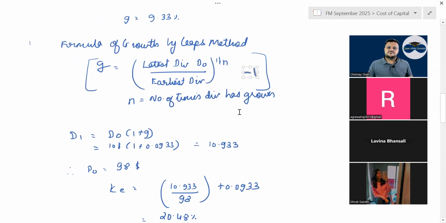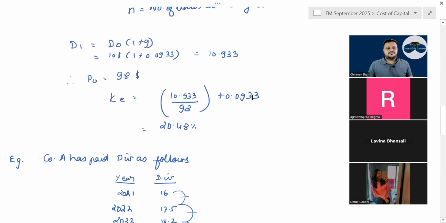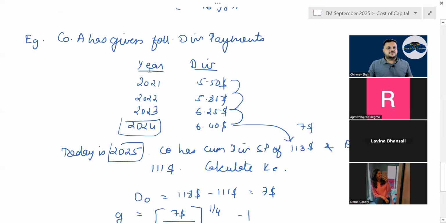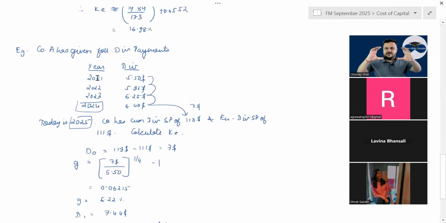Correct or not? The whole minus 1, right? This is the growth rate by extrapolation method. There is a special question where a table is given and today's D0 is given differently in the paragraph. You can view which question. You should surely do the Tufa company question without fail.